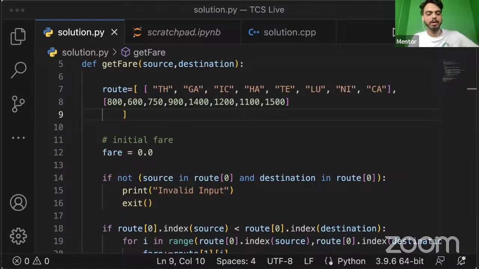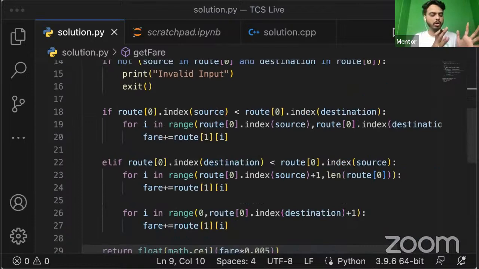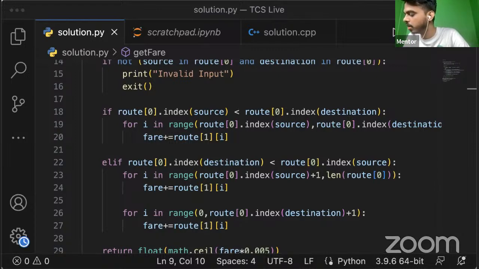All right. So now next step, what if the source and destination that we have provided is already part of the list that we have given? It's a part of the stations where the bus is going to travel. In that scenario, we have to calculate if the index of the source is less than the index of the destination. Because route 0 of index of source will give us the index value of that source, or the string that we have given.